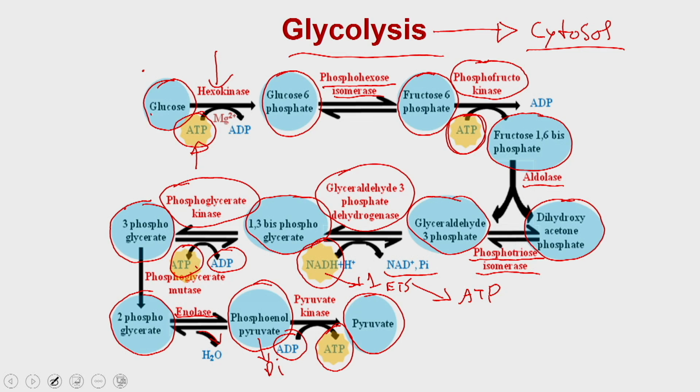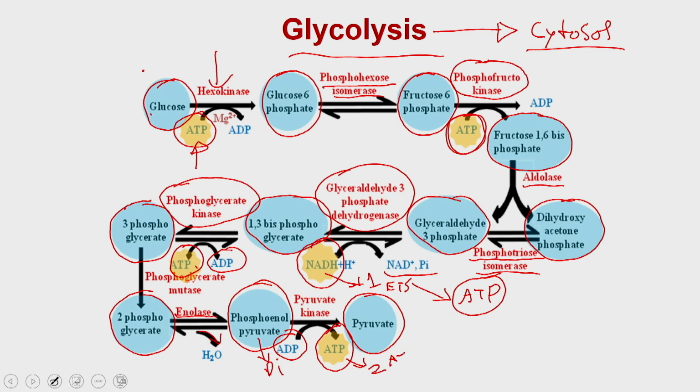Which means you have spent 2 ATPs in the initial 2 reactions, and with the generation of NADH you have produced ATP, and in the second reaction, with the extraction of the phosphate molecule from the 1,3-bisphosphoglycerate, you have generated 2 molecules of ATP, and in the last step when the phosphoenol pyruvate is also losing another phosphate molecule, you are generating another 2 molecules of ATP.